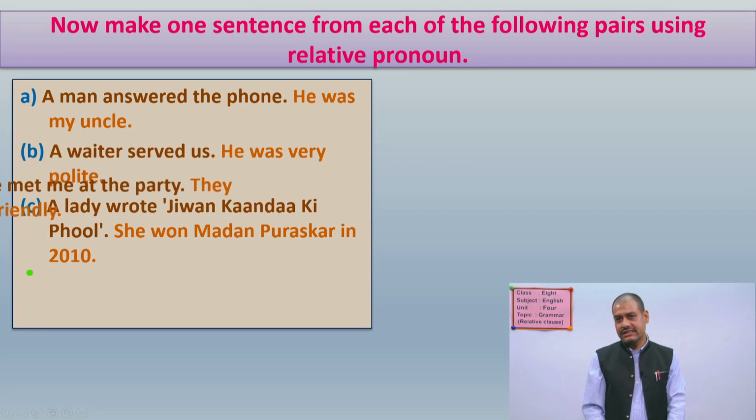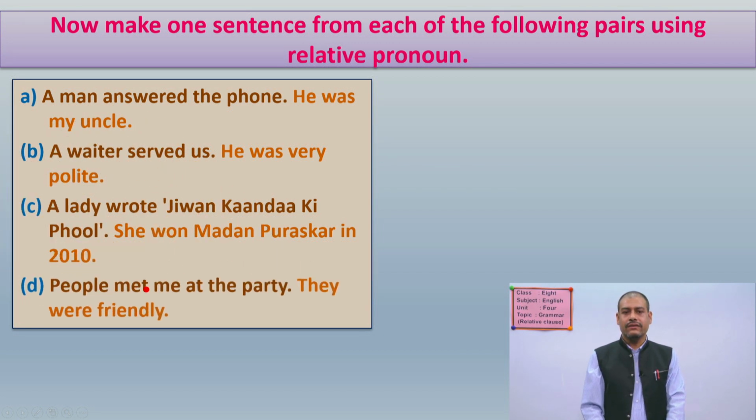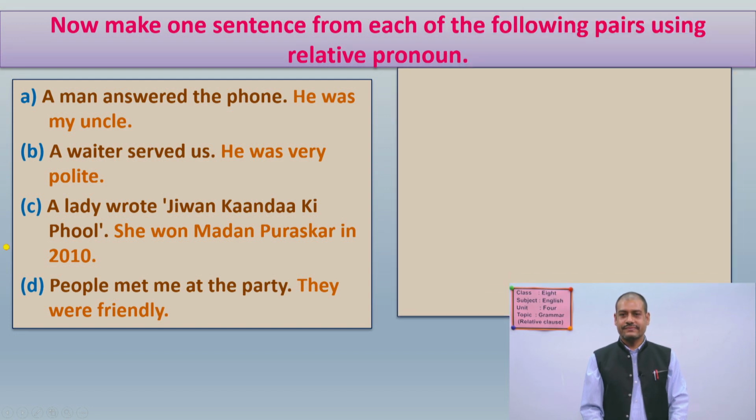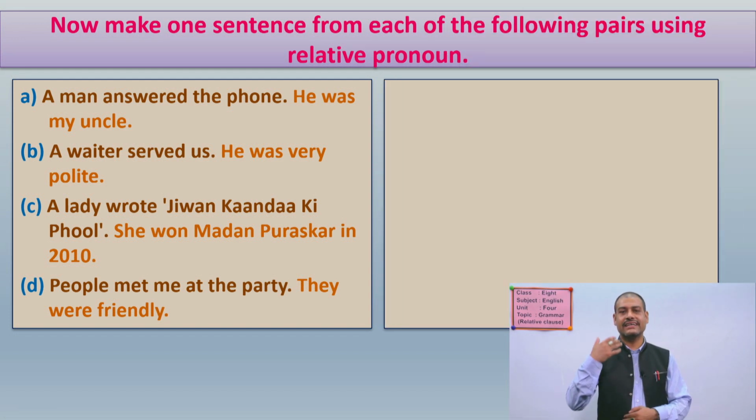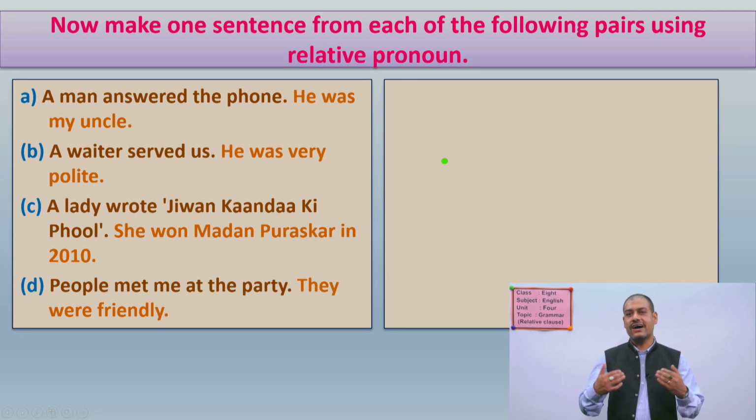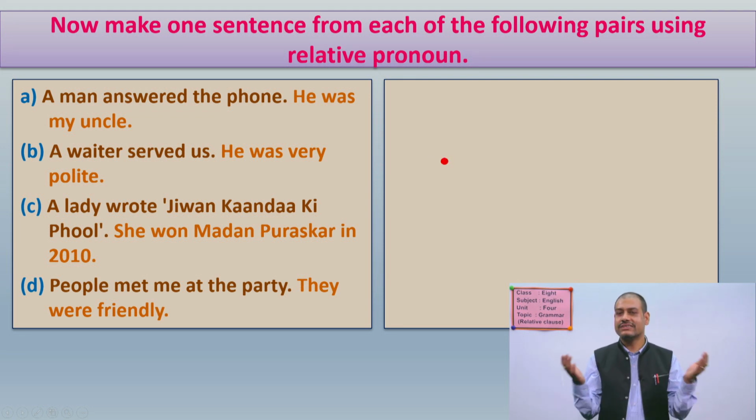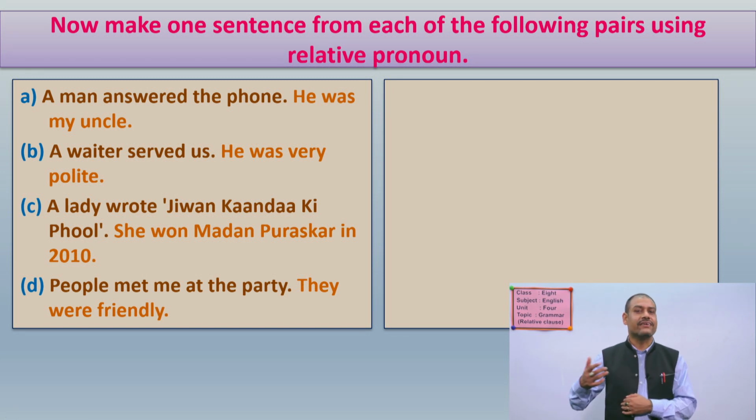Next pair of sentences. People met me at the party, first sentence, and the second sentence is they were friendly. Now, I hope you might have combined the sentences into one for number A. See, a man answered the phone. He was my uncle. Now, you have to check whether your sentence is right or wrong.